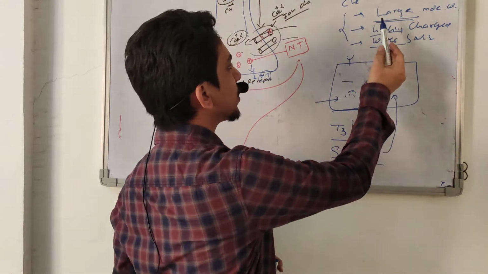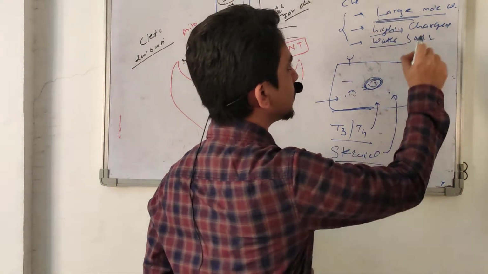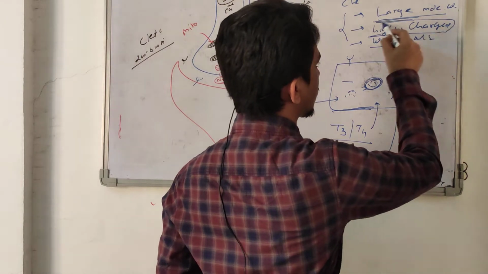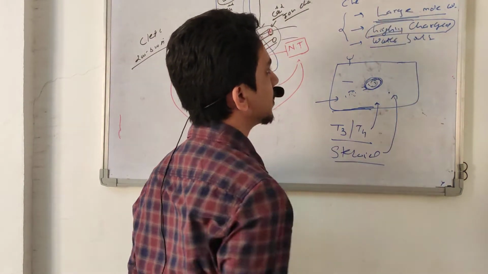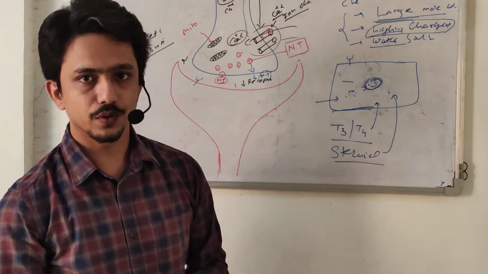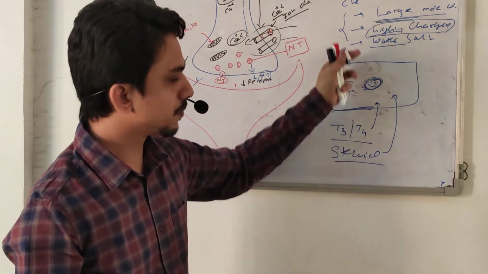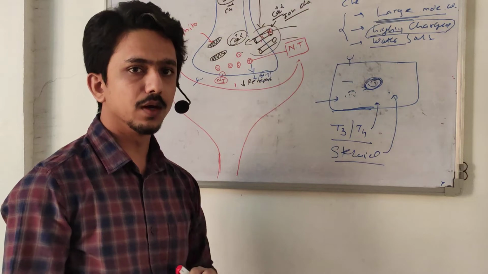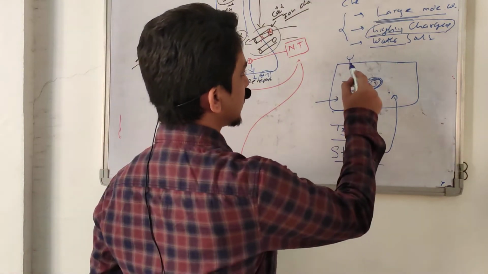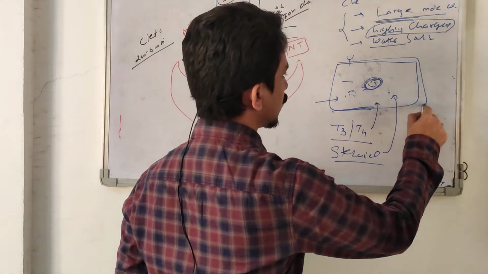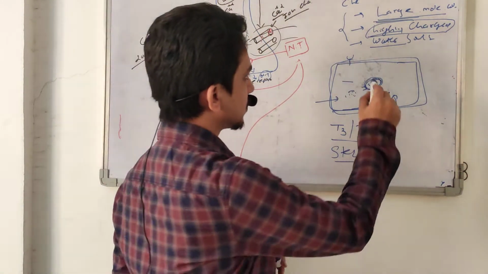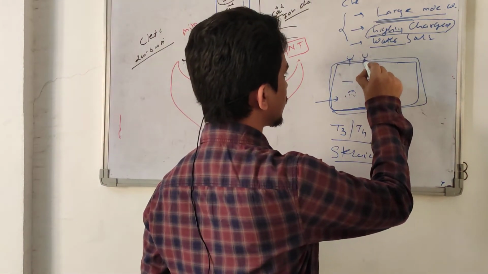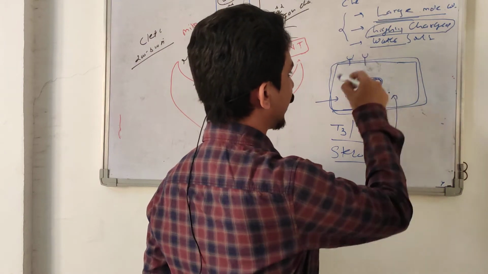But the majority of neurotransmitters are either large molecules or highly charged. Even if small, they may be highly charged, like epinephrine, norepinephrine, catecholamines. They are highly charged molecules, so they cannot cross, or they are water soluble. So for that, the receptor must be present on the membrane surface, and they bind with the receptor present on the surface and act.